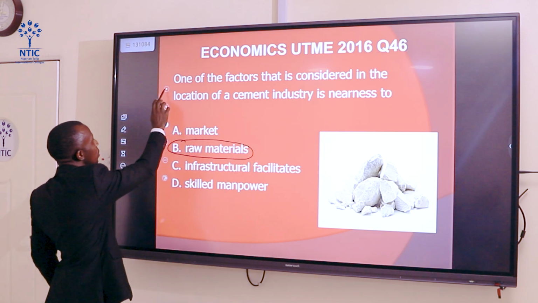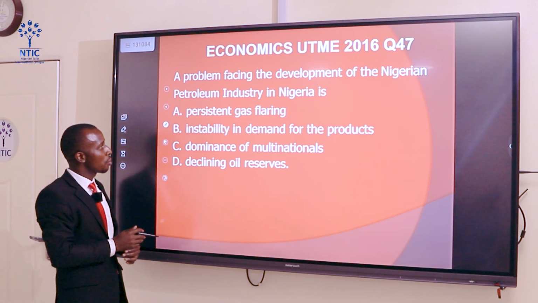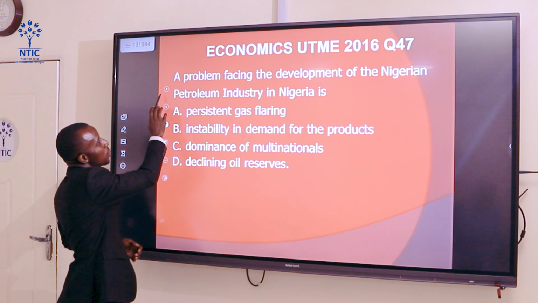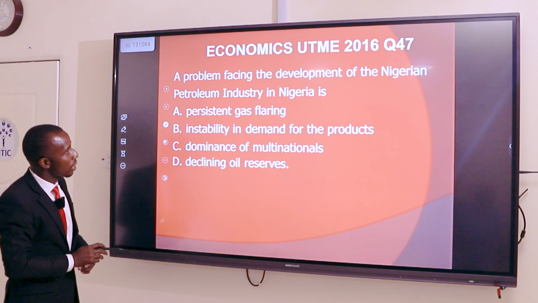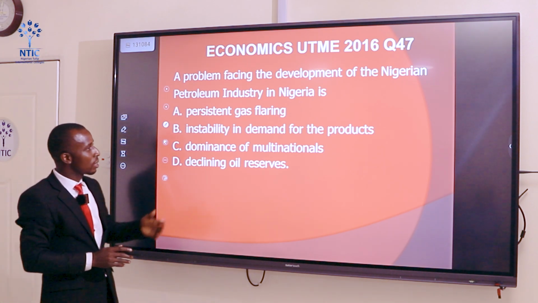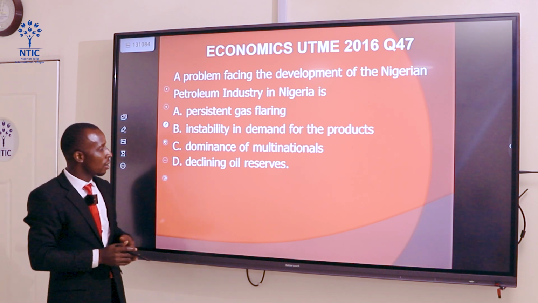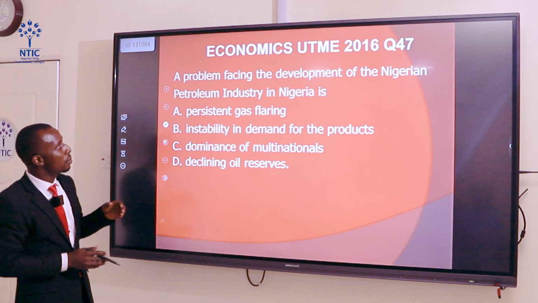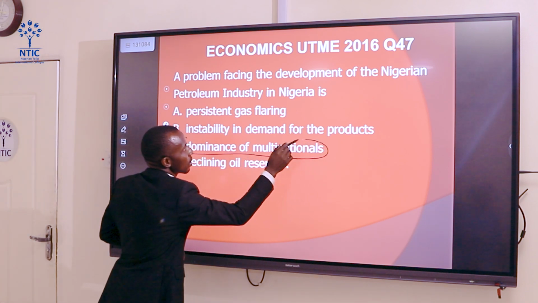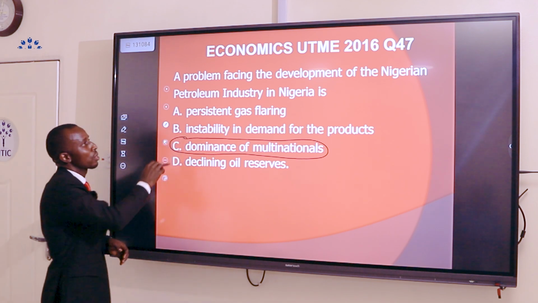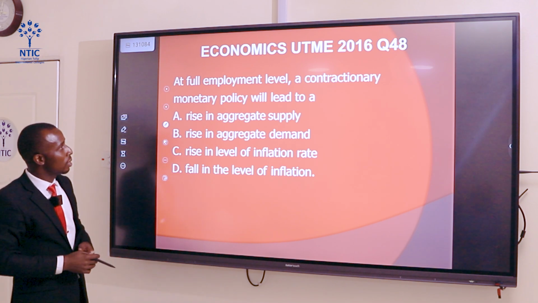Let's take question 47. A problem facing the development of the Nigerian petroleum industry is dash. We have persistent gas flaring, instability in the demand for the product, dominance of multinationals, declining oil reserves. The major problem is the dominance of multinational companies. That's why the petroleum industry is not developing in Nigeria. That's a major problem.